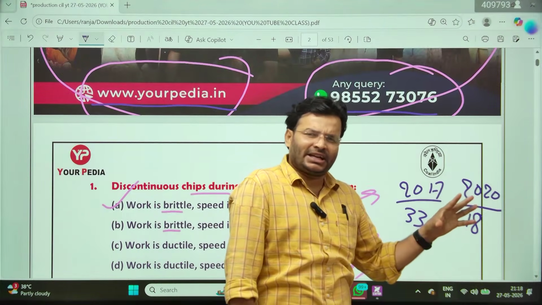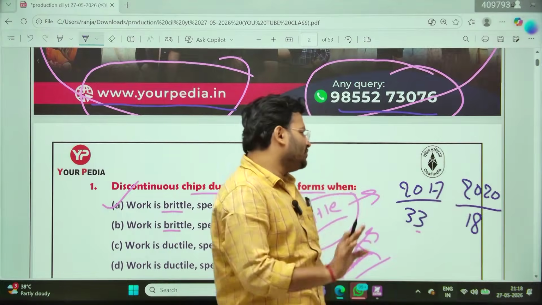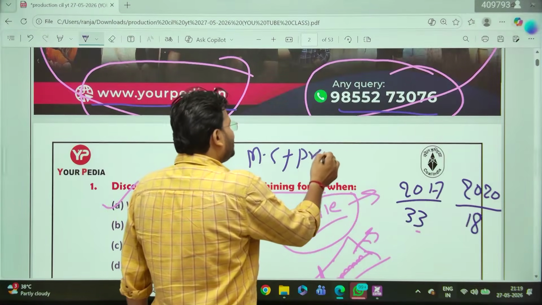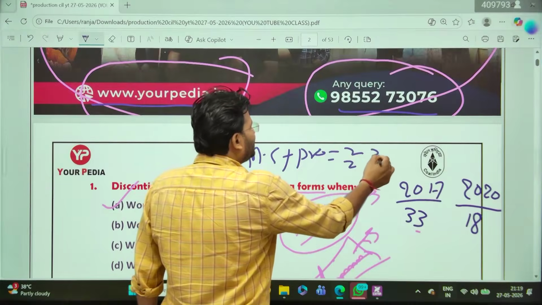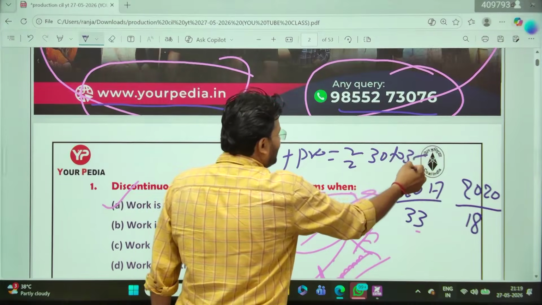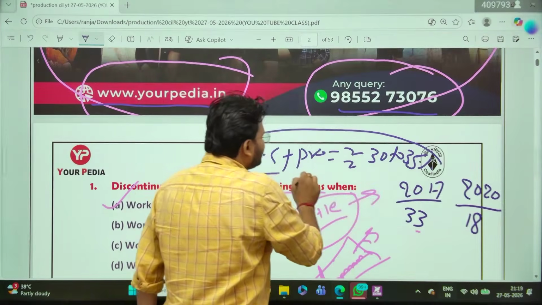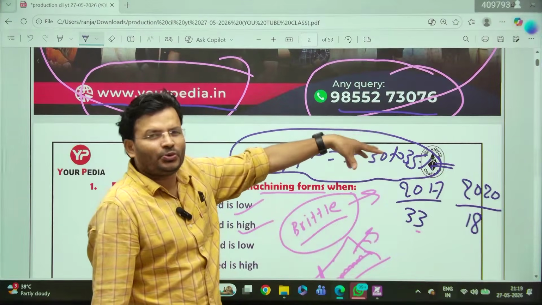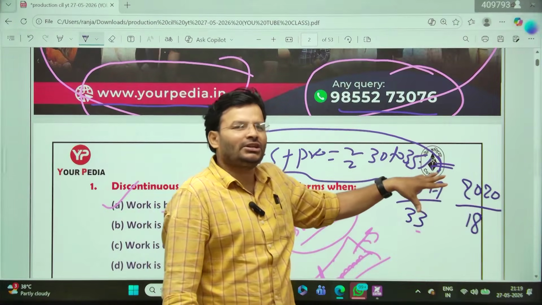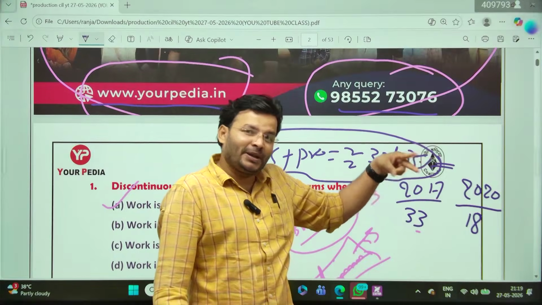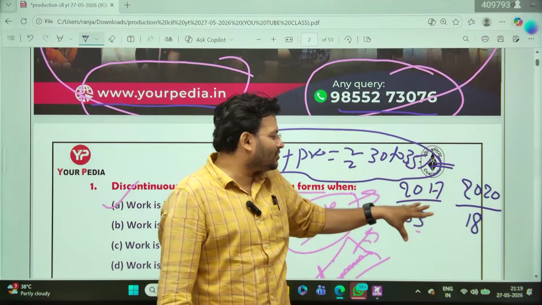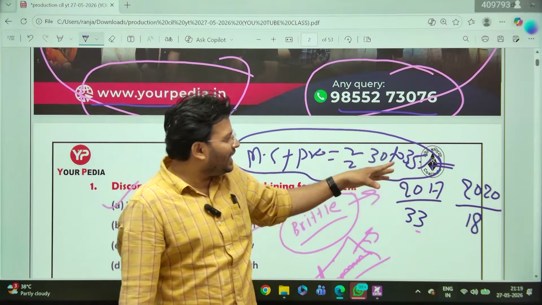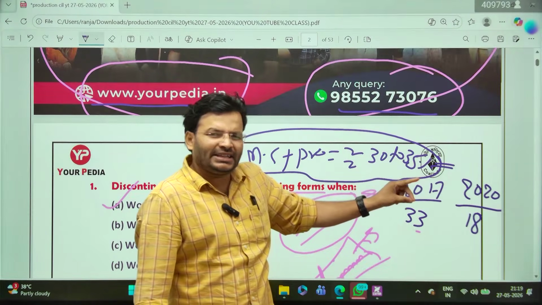If you add material science, on average you can expect material science plus production weightage of approximately 30 to 35 percent minimum. That means 30 to 35 questions are expected from production plus material science. Material science was a little lower in 2017, like 10, but in 2020 it was higher weightage.